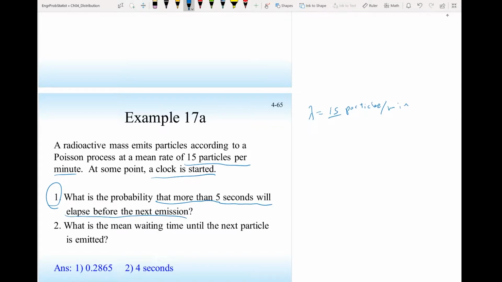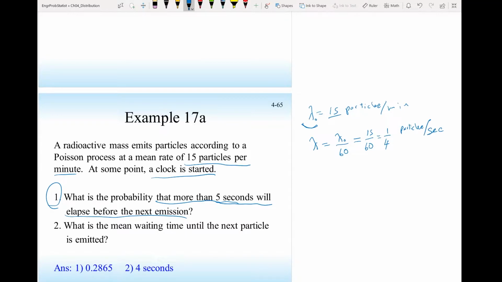Since the unit is 5 seconds, we really have to find lambda in terms of seconds, the rate per second, not per minute. So my new lambda here will be the old lambda divided by 60 to find the rate per second. So that is 15 divided by 60, that is 1/4 particles per second.